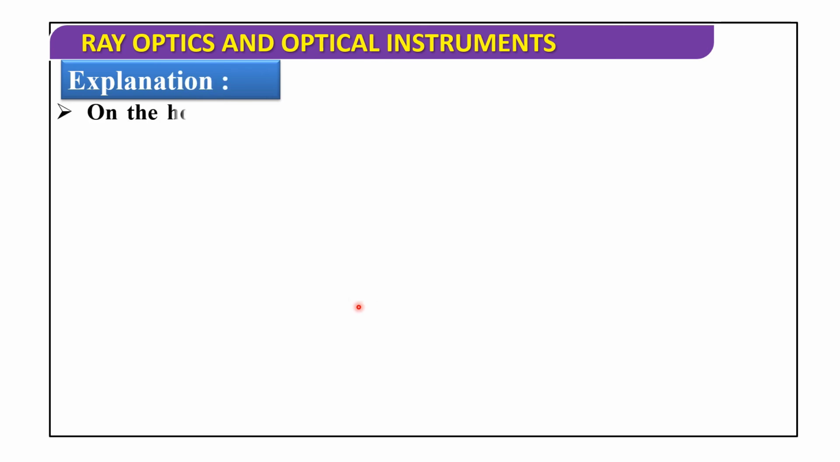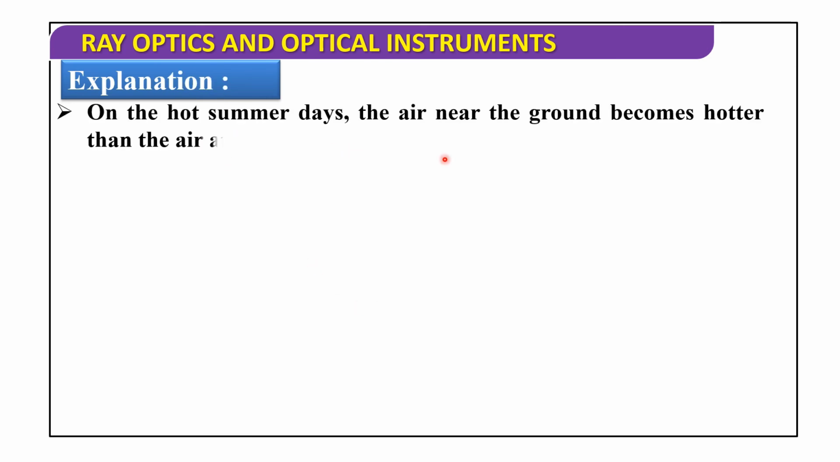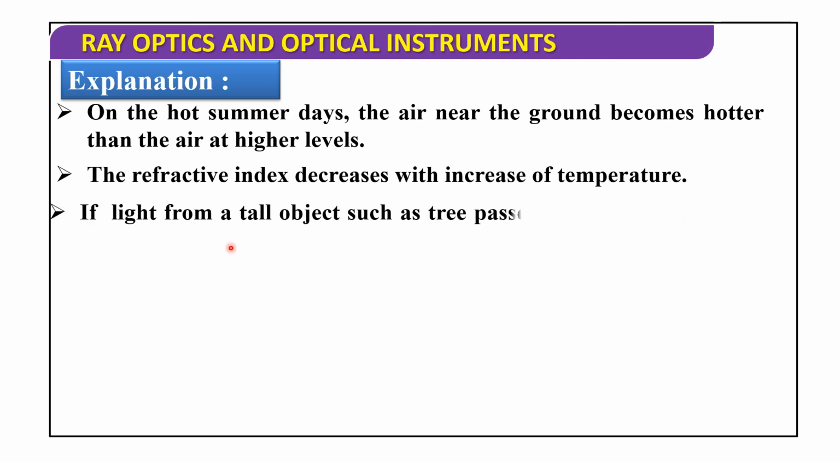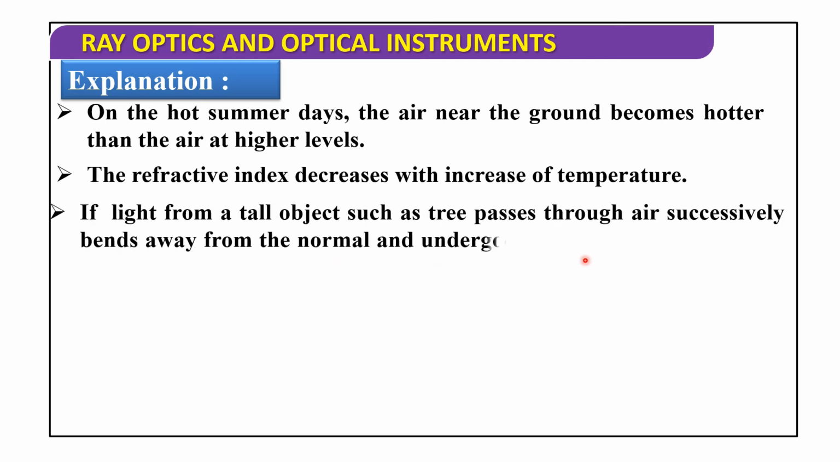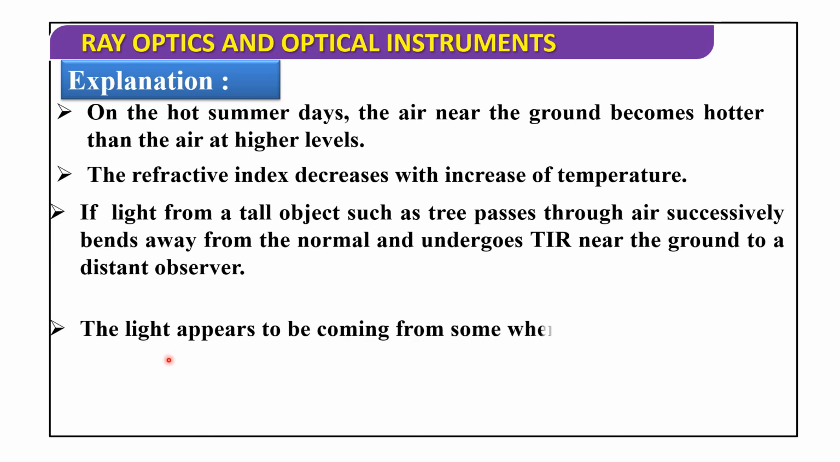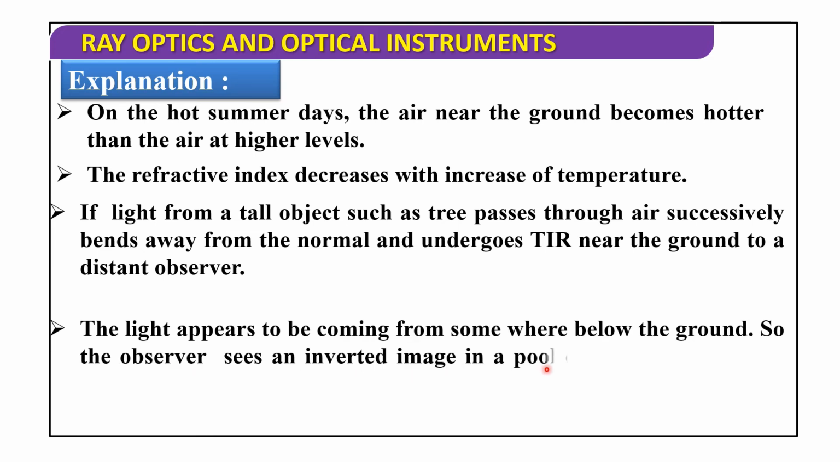Explanation, now let us discuss. On hot summer days, the air near the ground becomes hotter than the air at higher levels. So the refractive index decreases with increase of temperature. Light from a tall object such as a tree passes through air, successively bends away from the normal and undergoes TIR, total internal reflection, near the ground to a distant observer. So the light appears to be coming from somewhere below the ground.